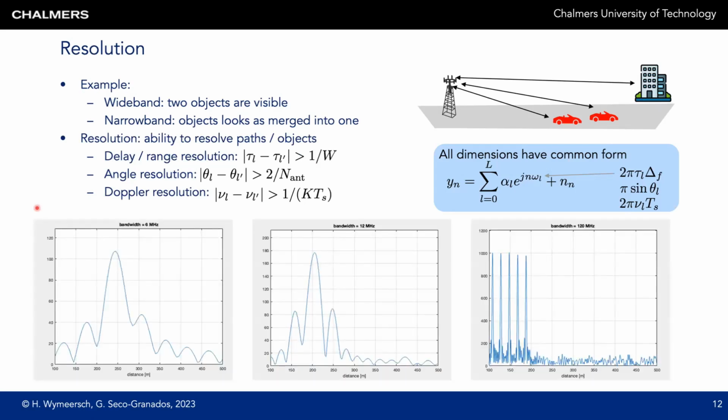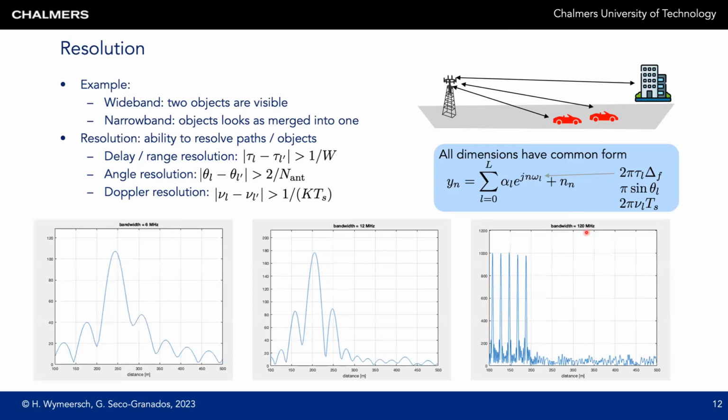Let's look at some examples. First, let's look at the figure on the right. In this case, this is a range plot where we have 5 objects in an environment starting at around 120 meters and then spaced 20 meters apart. When the bandwidth is 120 megahertz, we see 5 peaks. So we see our 5 resolved objects, and then later we only see noise.